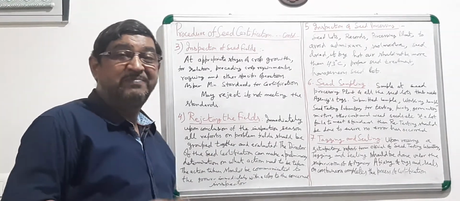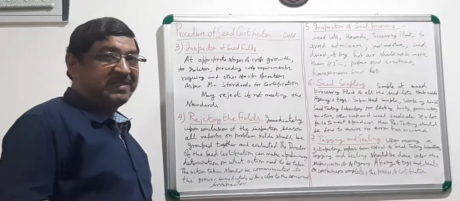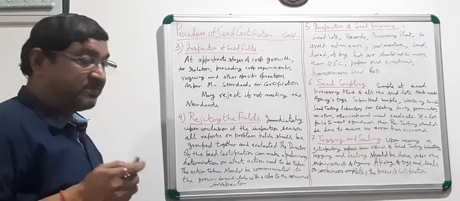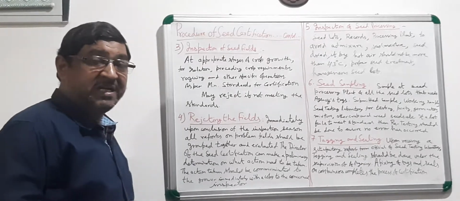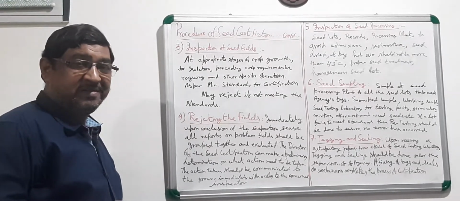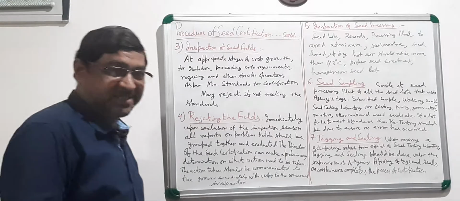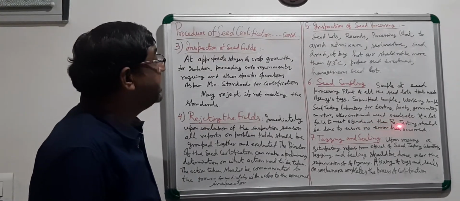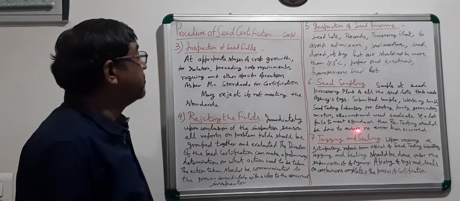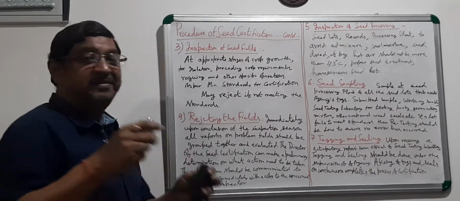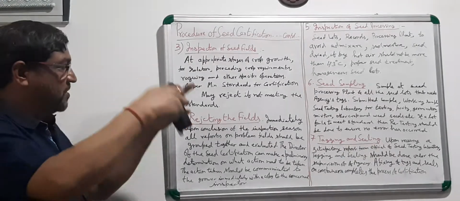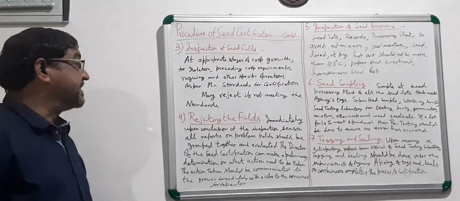If by mistake, by error, there is something wrong and the sample is failing the minimum seed standard, you have to retest to avoid the problems. Retesting should be done to ensure no error has occurred. So this is seed sampling.